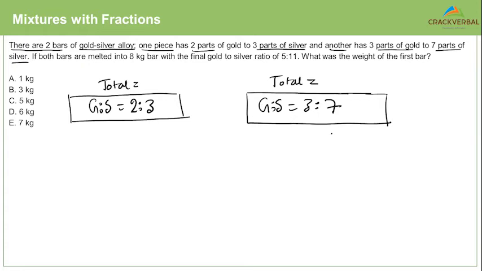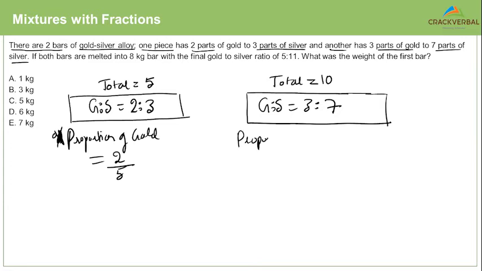So what would be the total weight in the first bar? Can we say 5? Here it is 10. So what is the proportion of gold here? How would you find the proportion of gold? You would obviously say 2 by 5, 2 upon 2 plus 3. And what is the proportion of gold here? That would be 3 by 10.